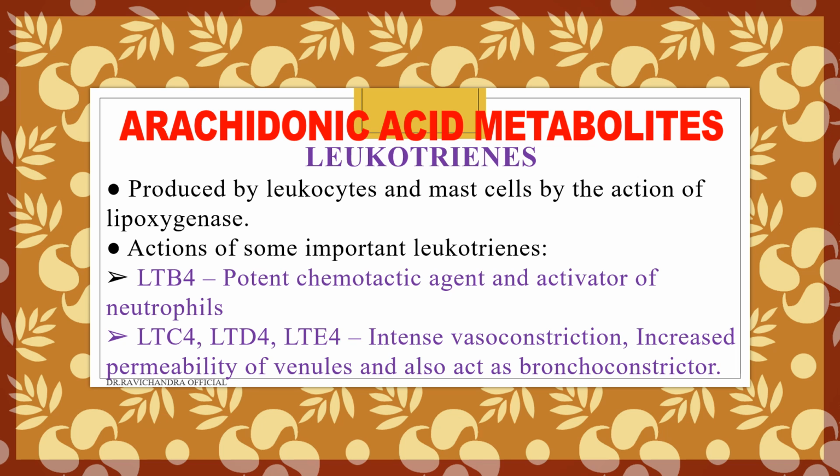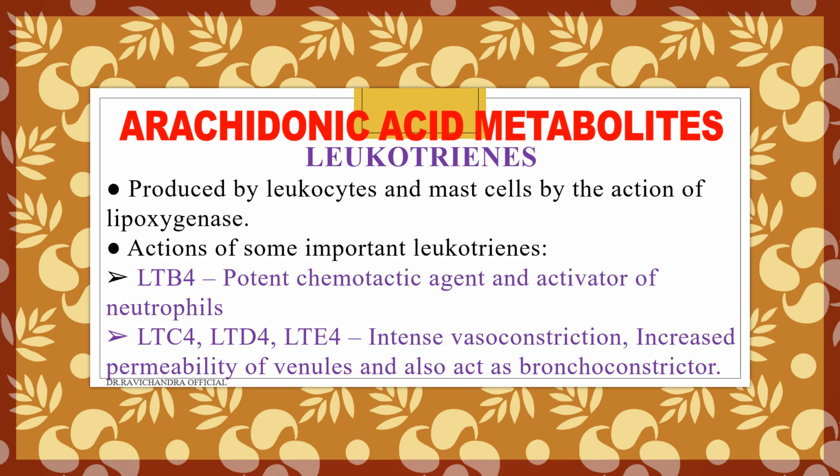Leukotrienes are produced by leukocytes and mast cells by the action of the lipoxygenase enzyme. LTB4, leukotriene B4, is a potent chemotactic agent and activator of neutrophils. So it helps in chemotaxis. Leukotriene C4, D4, E4 cause intense vasoconstriction, increased permeability of venules, and they also act as bronchoconstrictors.